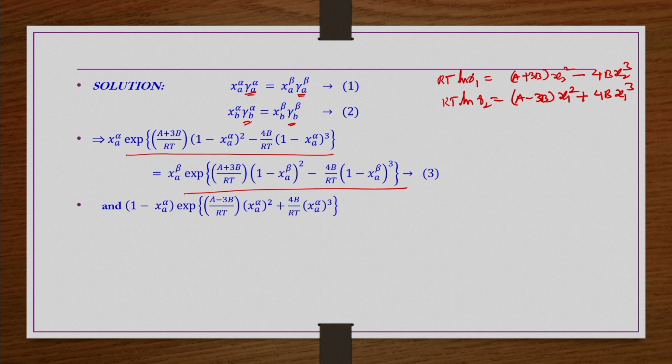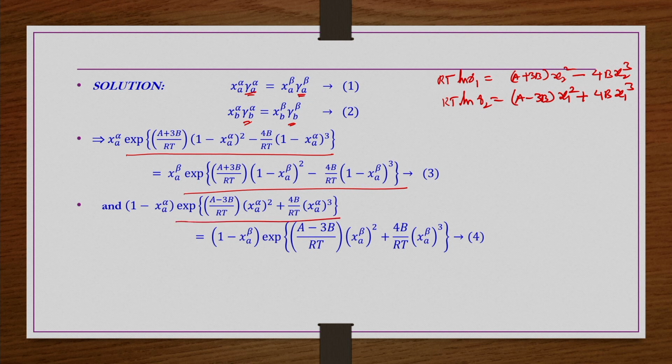Then similarly for component B, you will have this equation, right. This is for gamma B alpha and this is for gamma B beta. This is gamma A alpha, this is gamma A beta, this is gamma B alpha, this is gamma B beta, by applying the 3 suffix Margules equation, right.